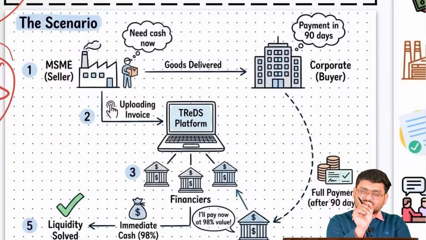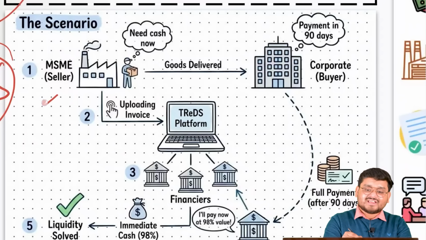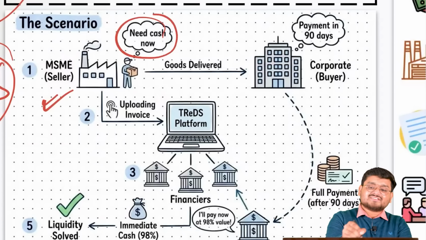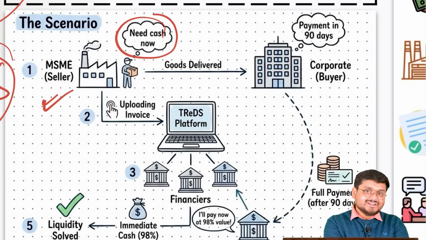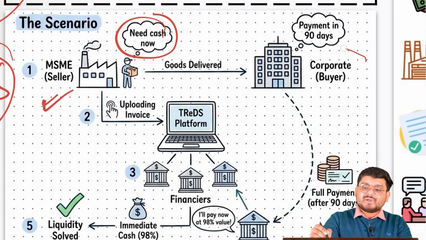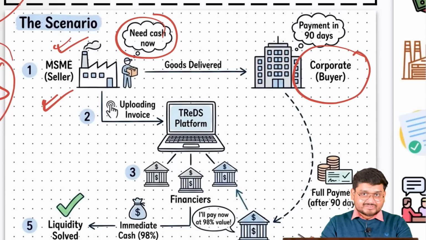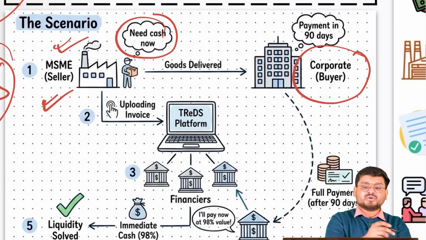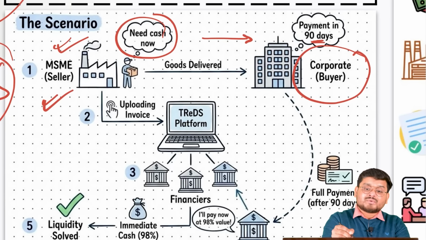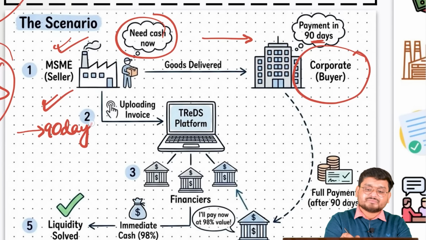Imagine that there is a very small MSME seller who currently needs cash, and maybe there is a very big customer of that MSME. They are telling the MSME, okay, you give me the goods right now, I will make the payment within 90 days. But what about the MSME and the payment that it would not receive for 90 days?